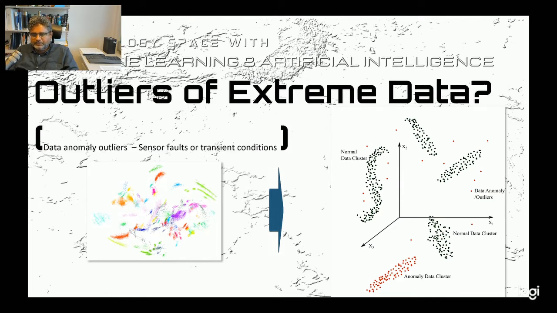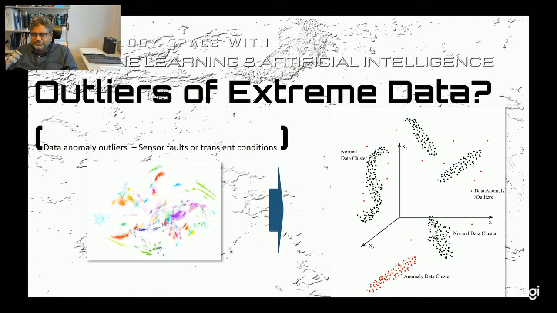And then there can be data anomaly outliers. These often can relate to a sensor fault condition or a transient condition of the system when it moves from one localized operational condition to another. These types of outliers or anomaly outliers can exist within these data sets.